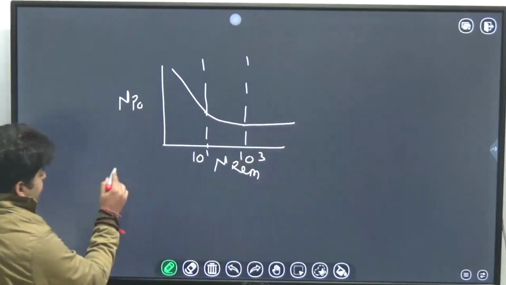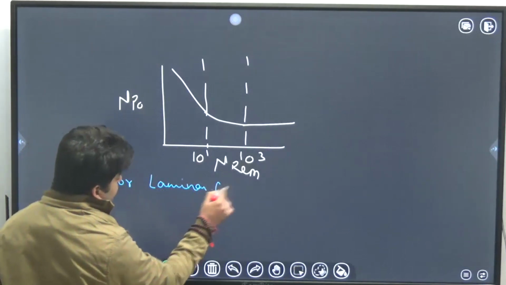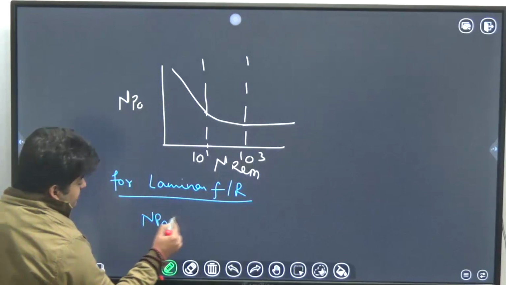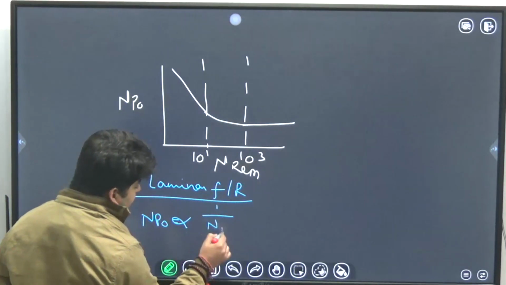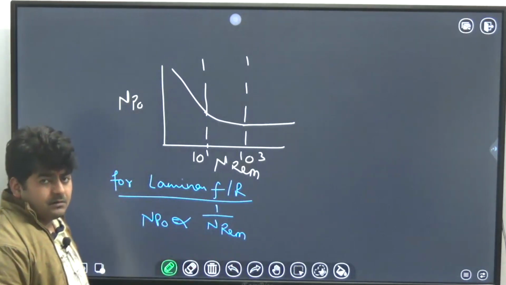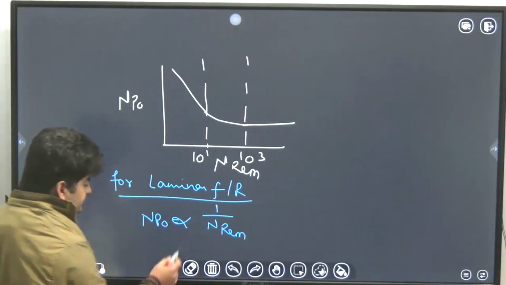So you can see that for the laminar flow regime, power number is inversely proportional to 1 upon Reynolds number of mixing, or basically inversely proportional to Reynolds number of mixing.